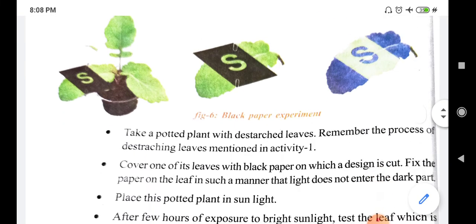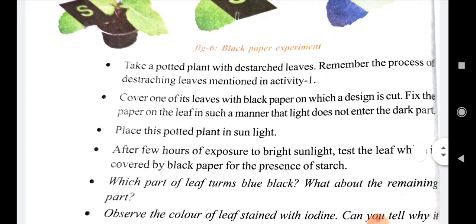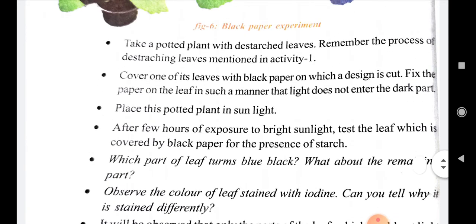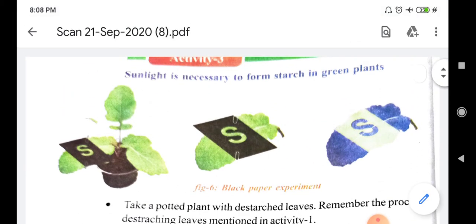So from this experiment you can prove that sunlight is very important for the process of photosynthesis. It will be observed that only the parts of the leaf which could get the light through the cut out design turn blue black, showing the presence of starch. So this is the answer you have to write down for this question.